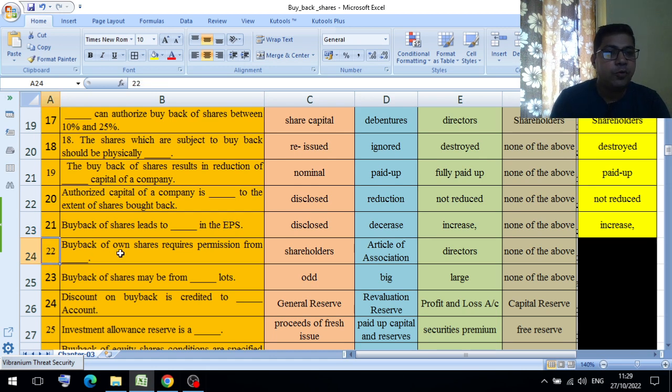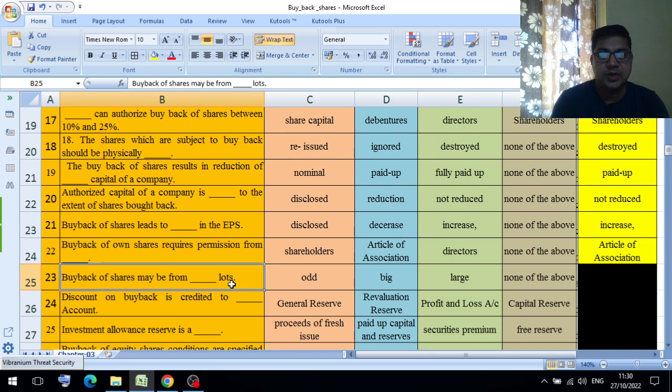Buyback of own shares requires permission from dash. Option A, shareholders. Option B, articles of association. Option C, directors. Option D, none of the above. So here the answer is articles of association. Question number 23. Buyback of shares may be from dash lots. Option A, odd. Option B, big. Option C, large. Option D, none. It is always odd lots.